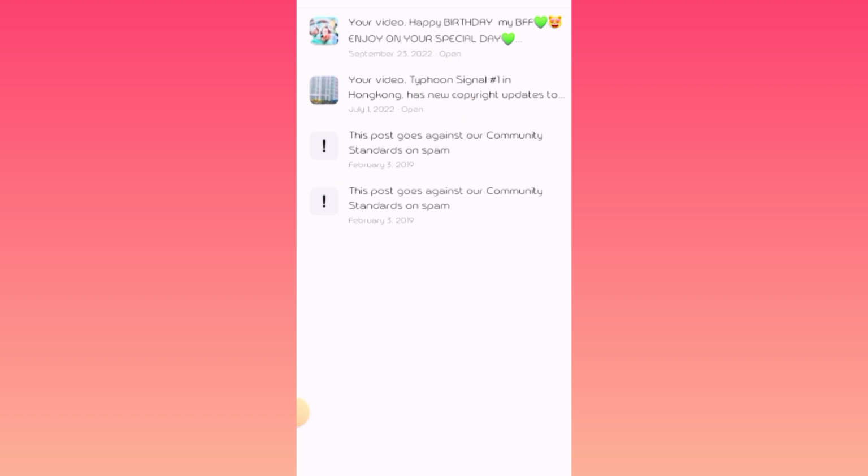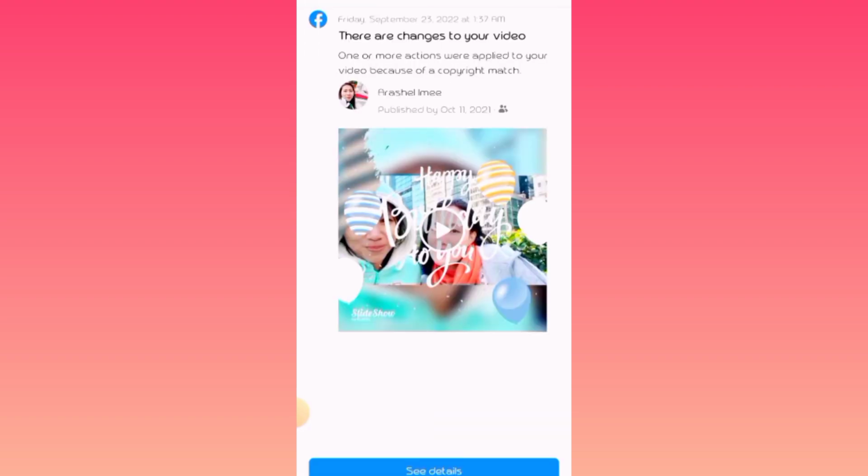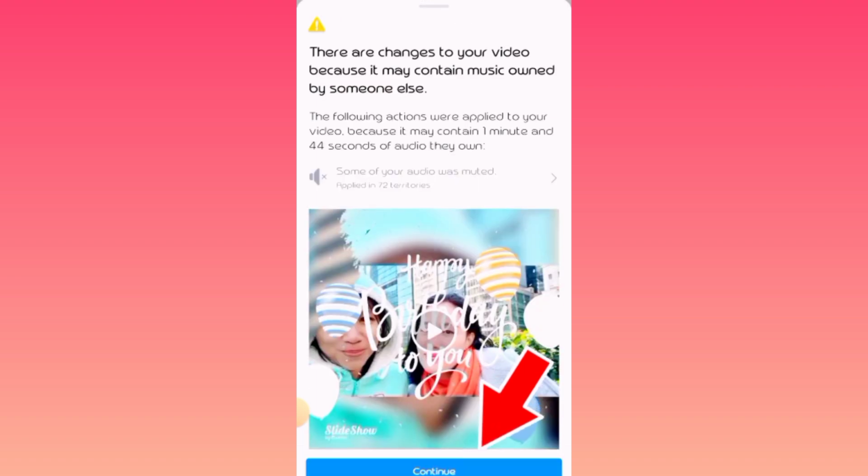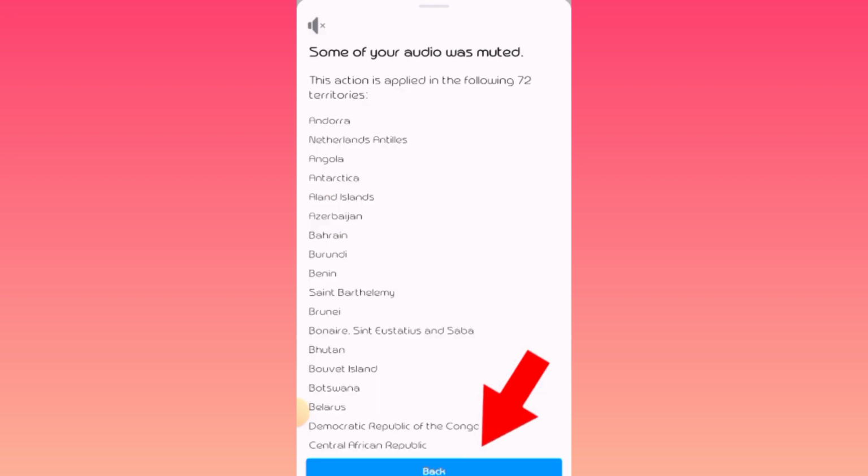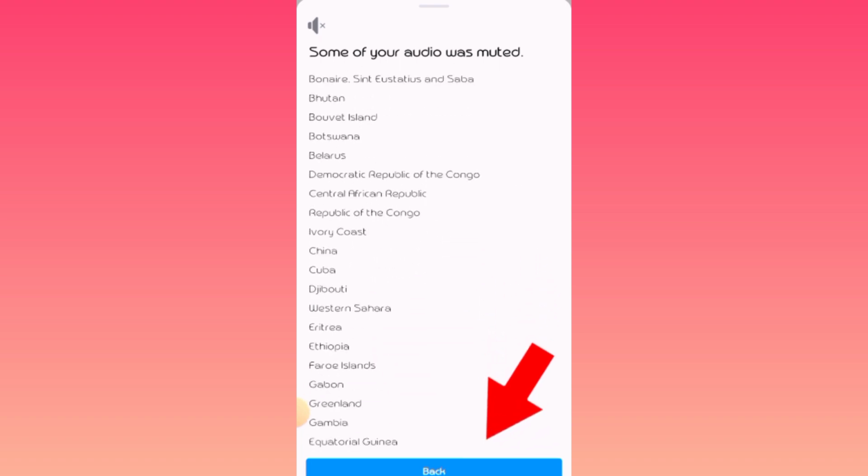Click muna natin itong number 1 sa aking main FB. So, yan, see details. There are changes to your video because it may contain music owned by someone. The following actions were applied to your video because it may contain 1 minute and 44 seconds in audio they own. Some of your audio was muted, applied in 72 territories. So, yan. This action applied in the following 72 territories.